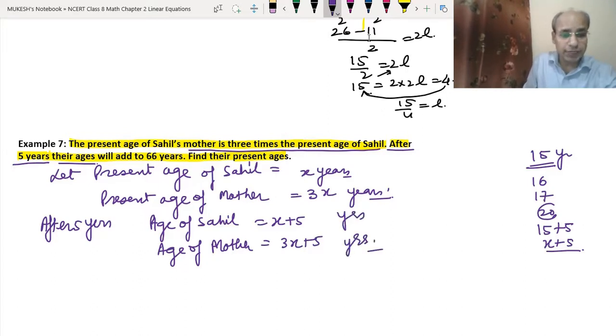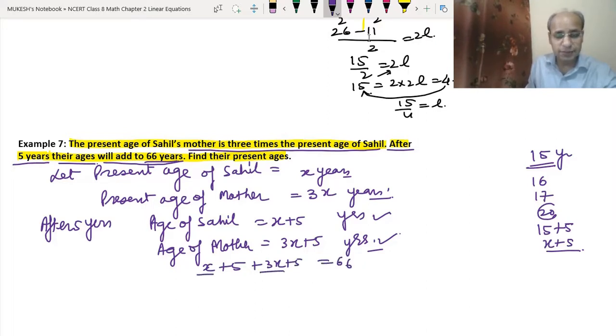Now what do they say? Their ages sum, means add to 66 years. It means that the sum of X plus 5 and 3X plus 5 will be 66. So we say that X plus 5 plus 3X plus 5 equals 66. So what will we do? We will add X and 3X because both have the positive sign. So X means 1X and this is 3X.